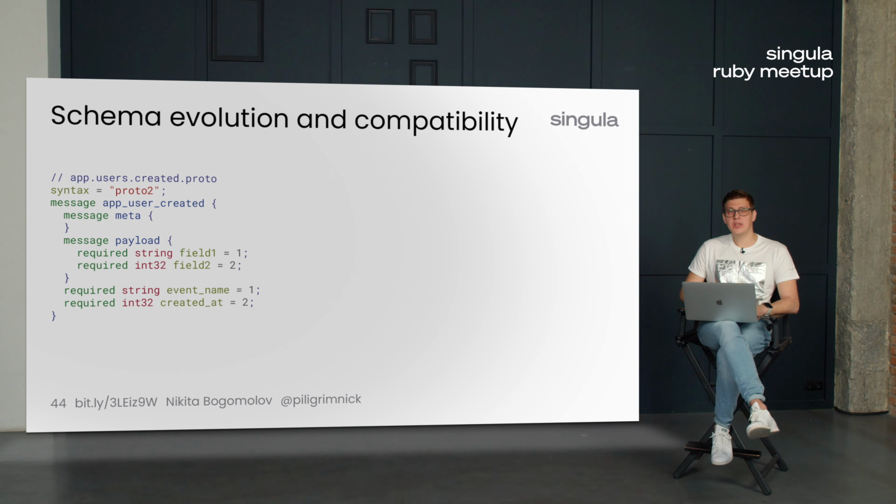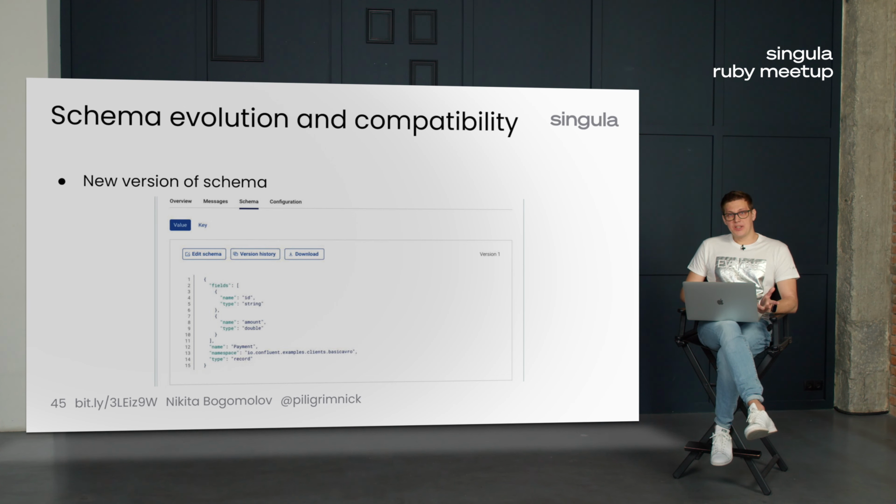And why do we need a schema? The schema registry lives on a separate server with access from producer and consumer instances. Your code can download the schema and validate the message before sending or before receiving. And if you need to update your schema and the version of your code, you need to do these steps.